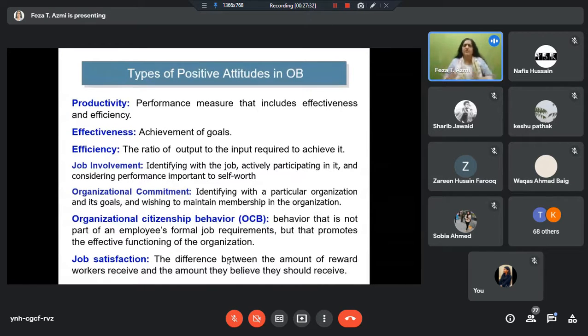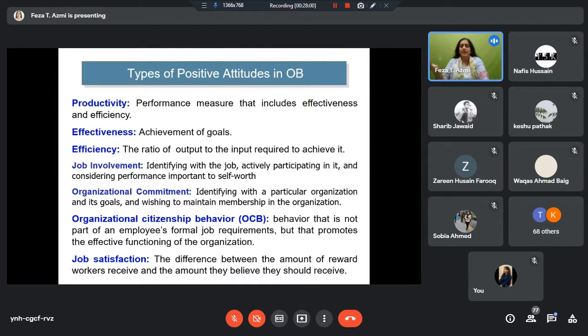There would be a lot of things depending on the type of organization. Every organization would have some unsaid rules, some tacit rules, which may not be written down, but which are expected that you would behave in that manner. Those are called organizational citizenship behaviors. Those small things that we are expected to do as part of the organization's way of things, as part of the organization's culture. So these are some of the values that organizations want people to have.